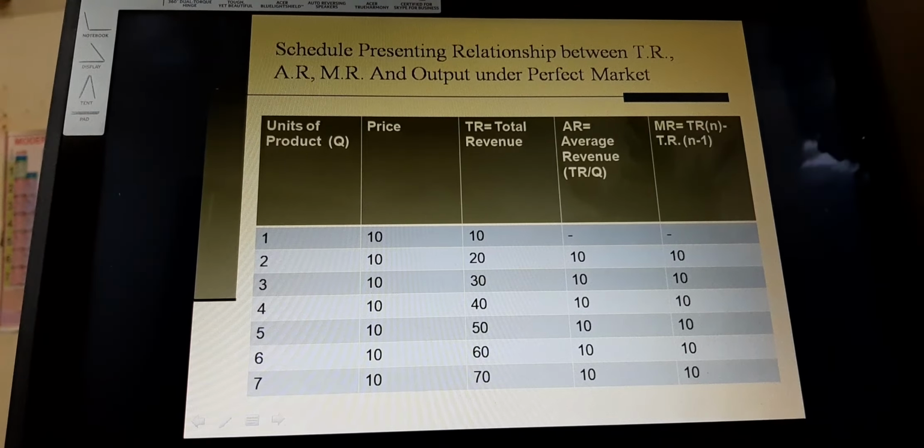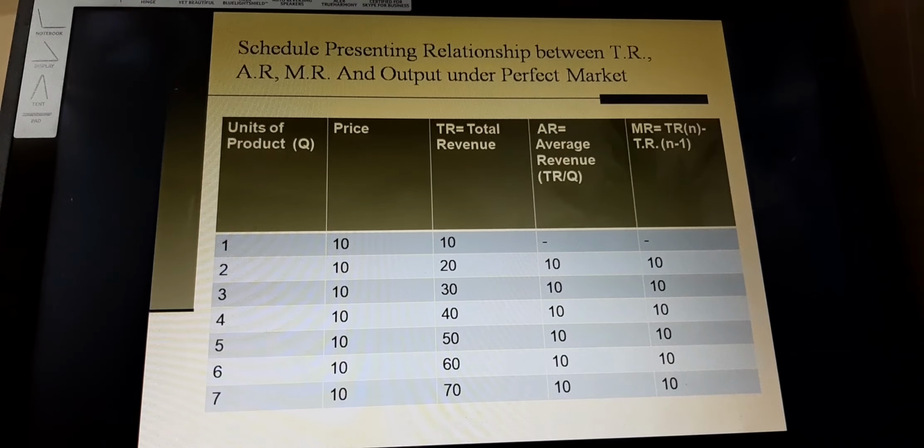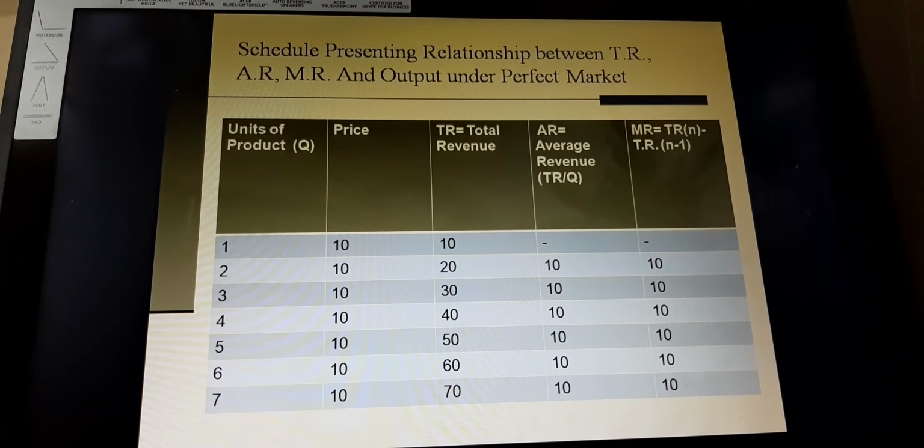So one product will be sold at 10 rupees, and even the 7th product will be sold at 10 rupees. There will be no bargaining at all, and the total revenue, TR, can be calculated as price multiplied by output. So 10, and when the second unit is sold it will be 20, then 30, then 40 respectively, up to the 7th unit where we will get 70 rupees.